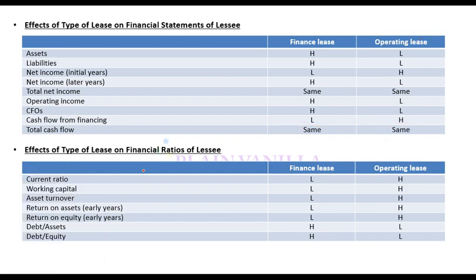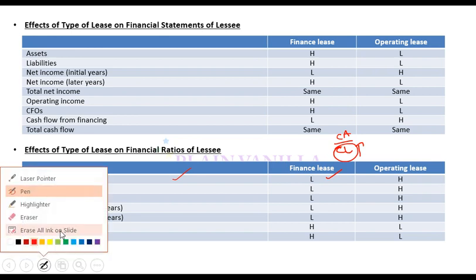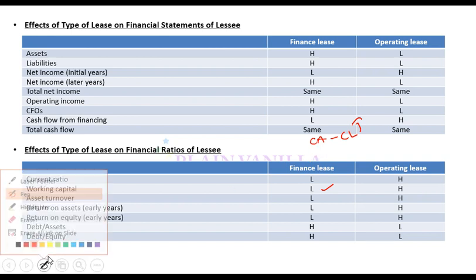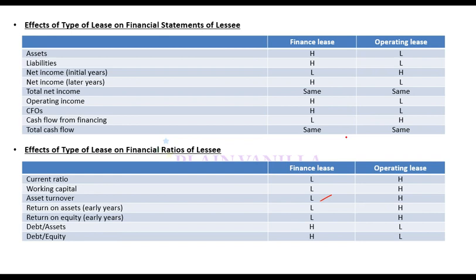Ratios, if you know the impact, you can easily find out. So current ratio in finance lease is lower because your interest payable will be higher. As there is interest payable, it will be lower. Working capital ratio lower, again current assets minus current liabilities. So if current liabilities are higher, then it will be lower. Asset turnover lower. Why? Because asset turnover is sales upon asset. If asset is higher, asset turnover will be lower.